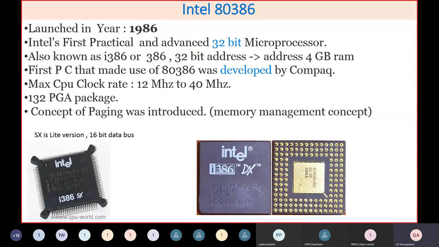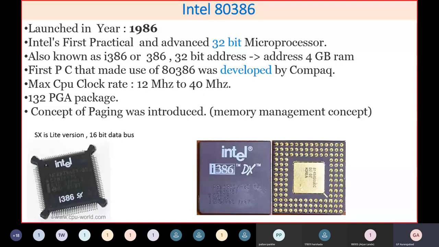But the data bus is only 16-bit, and it was changed later on to a 32-bit bus. So here the basic SX is with a 16-bit data bus, but when you say DX, that is why the names are given as SX and DX. DX is double the data bus, that is 32-bit.